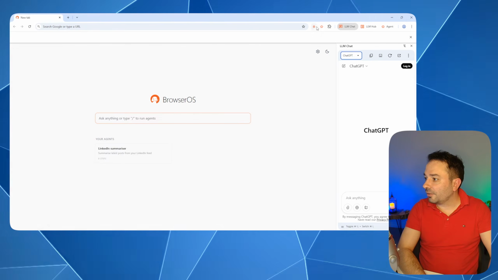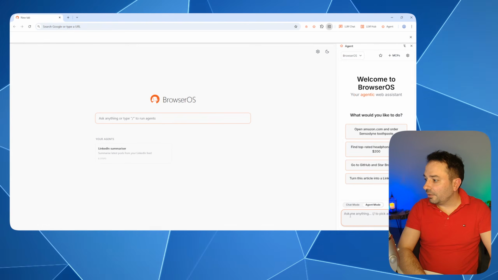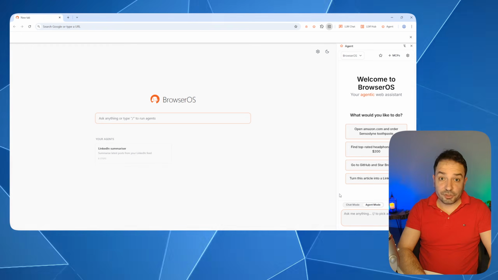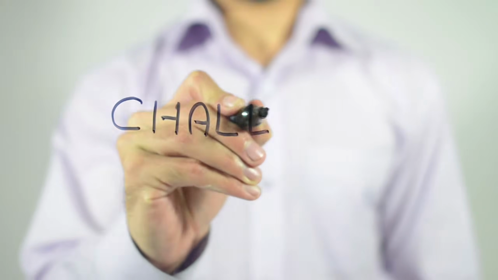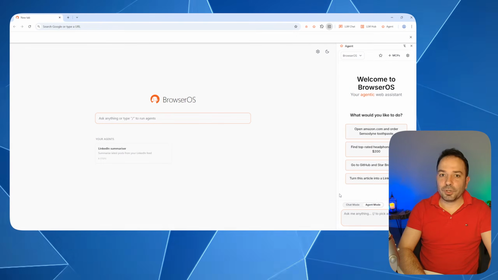And let's start seeing what is the main feature of this browser. So you can see here that it's giving us some examples of things that we can select from. I prepared a few challenges for us to check the capability of BrowserOS with some pretty challenging tasks. So let's go and have a look at the first example.